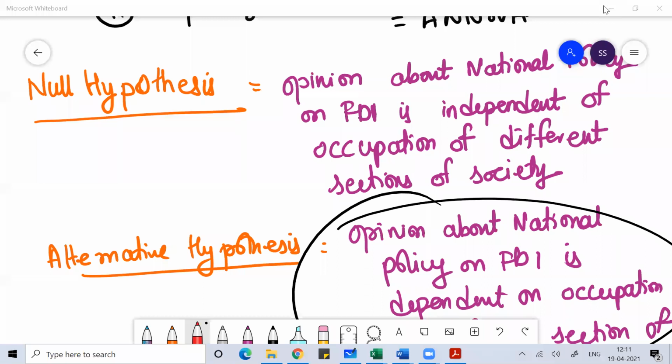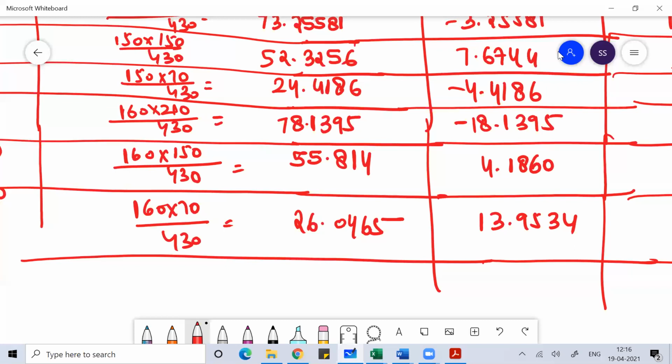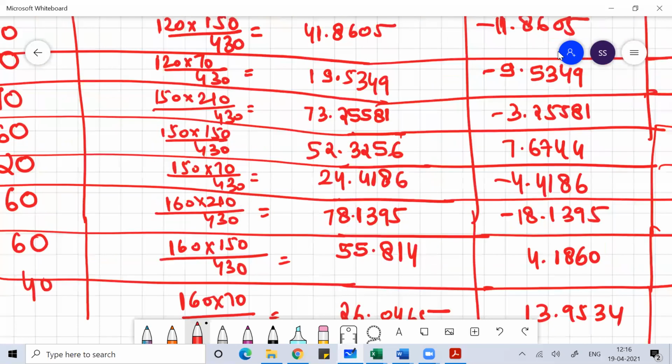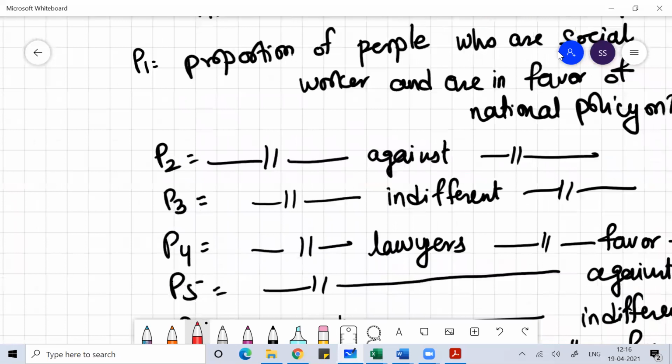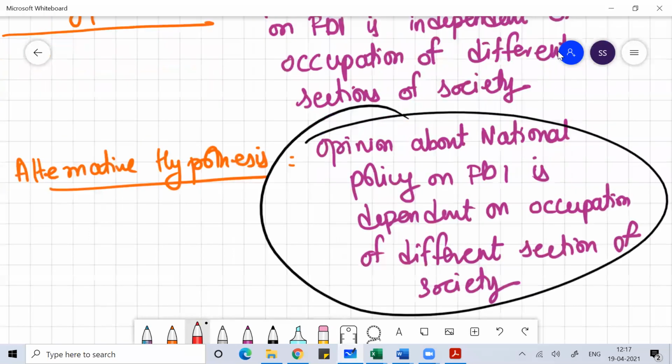Anyone, any doubt? So I believe you all have understood this chi-square calculation, which came in the year 2019.